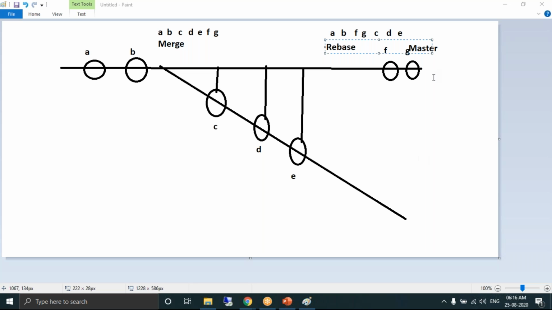So till this part we'll discuss, and then we'll learn how we can perform.